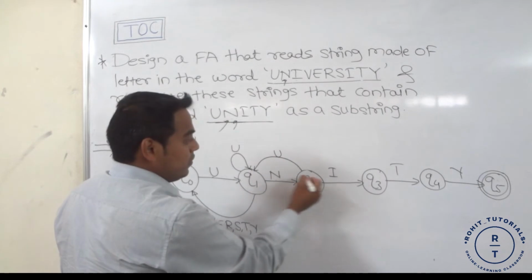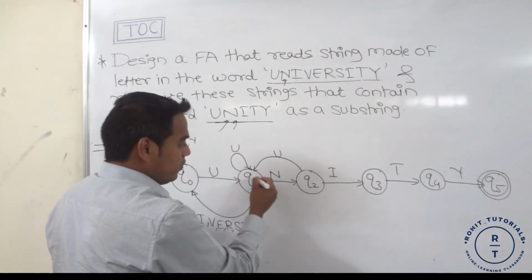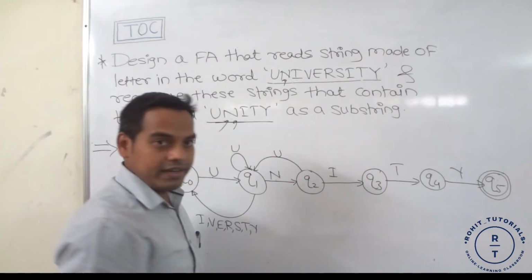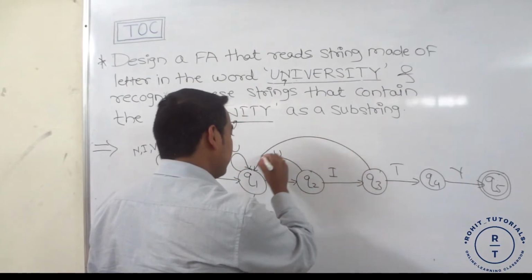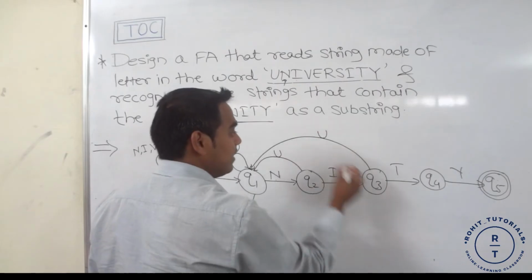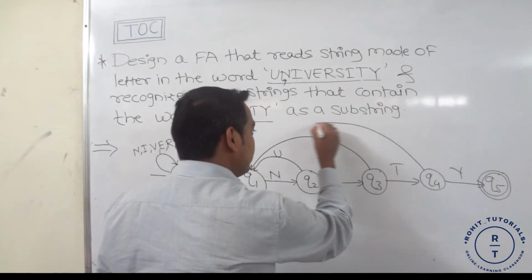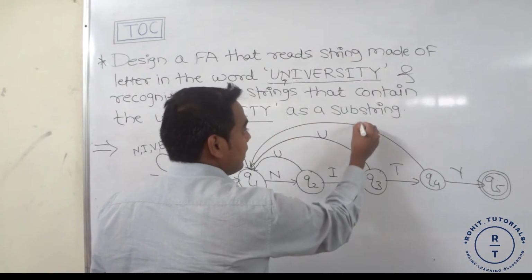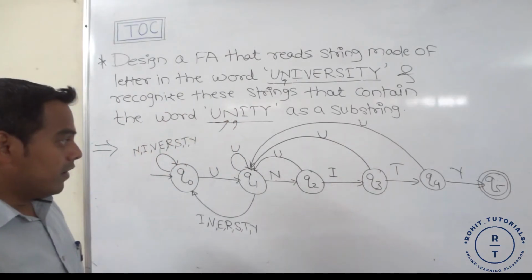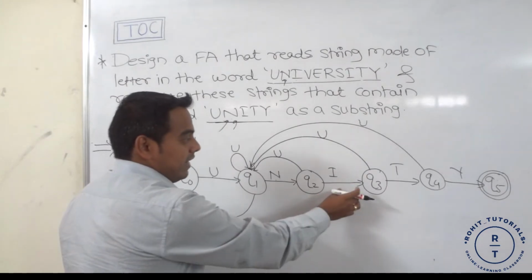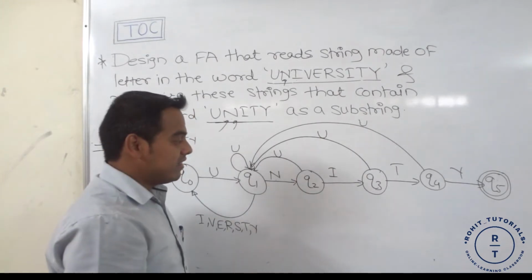Again for Q3, when U occurs, we transition it to Q1 state. Again at Q4 state, U occurs, we transition it to Q1 state. So at Q2 state, the I transition is completed and the U transition is completed.